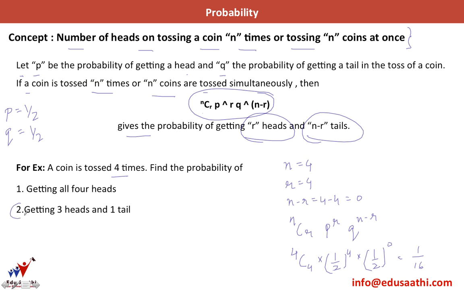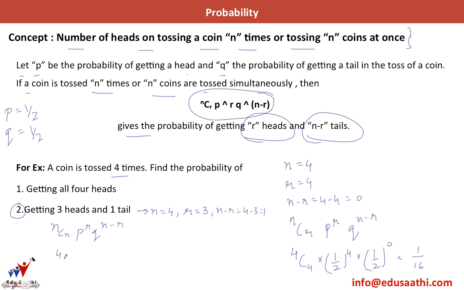Let's take the second case, getting 3 heads and 1 tail. So here also I have n is equal to 4, I have r equal to 3, so I have n minus r is equal to 4 minus 3, which is equal to 1. So now again I'll put this in the formula, nCr P raised to power r Q raised to power n minus r.